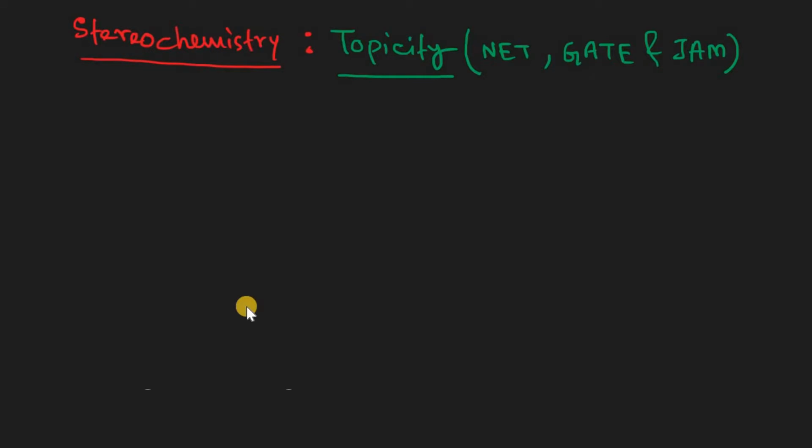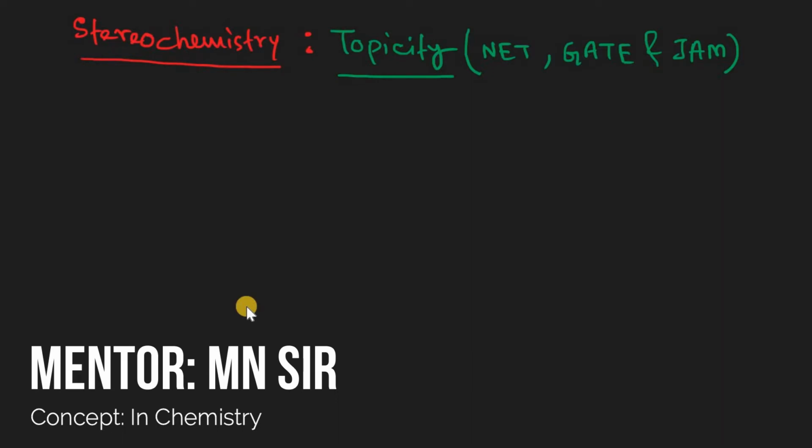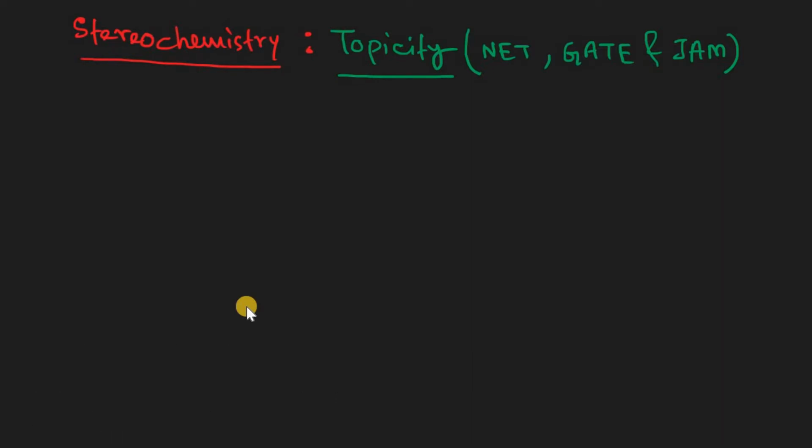Today we are going to start a new chapter, stereochemistry, and here we study the topic: relationship between the ligands in an organic molecule. This video will really be helpful for NET, GATE and JAM aspirants, so please follow the video.